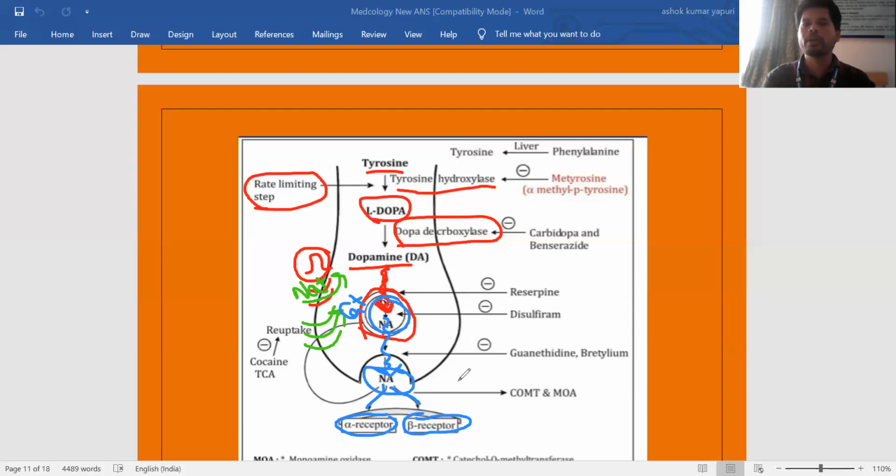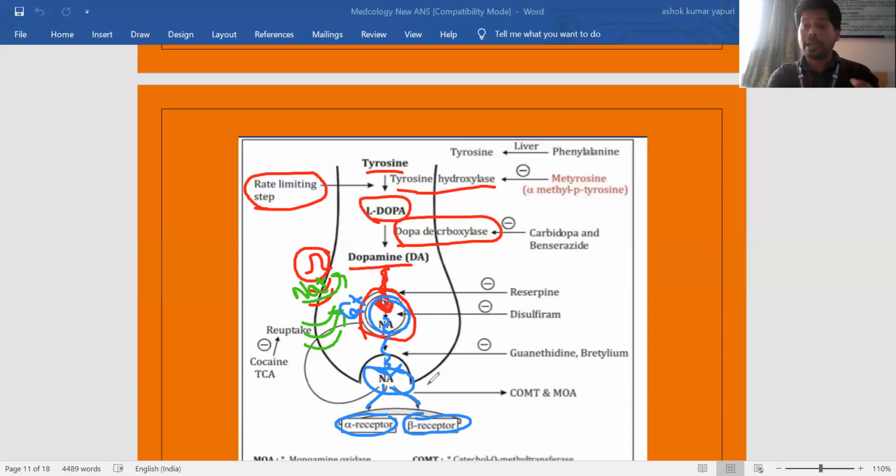I hope most of you know this point. The conversion of noradrenaline to adrenaline takes place in the adrenal gland. Why? Because the enzyme phenylethanolamine N-methyl transferase is available in the adrenal gland. That's why after synthesis, noradrenaline reaches the adrenal gland. There, noradrenaline is converted into adrenaline with the help of phenylethanolamine N-methyl transferase enzyme. Then adrenaline is released from the adrenal gland. That's why the gland is named the adrenal gland.